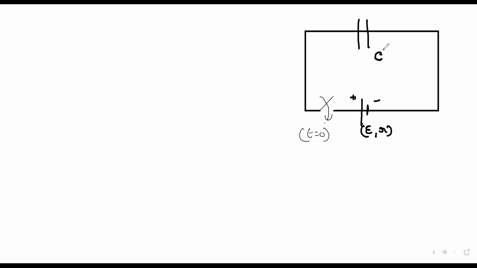So what is the charge as function of time? In this case, charge on the capacitor is given by Q is equal to CE into 1 minus e power minus t by RC.